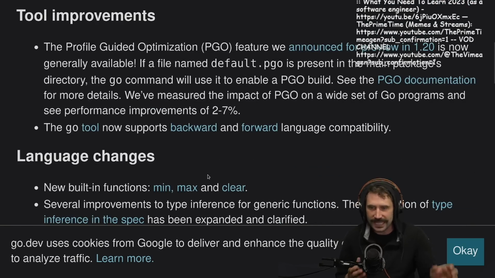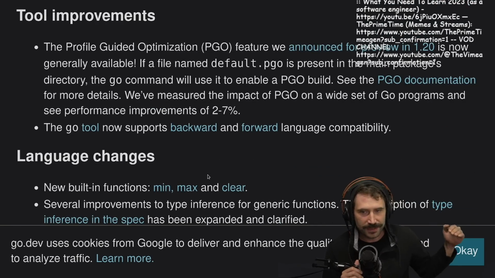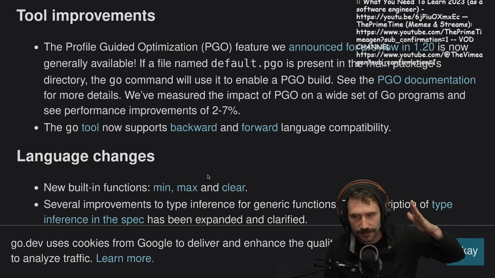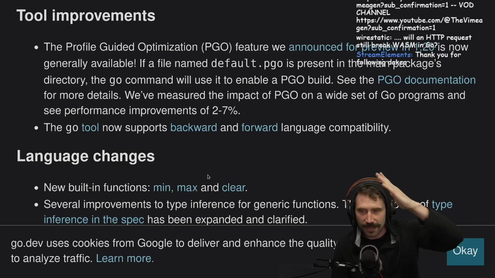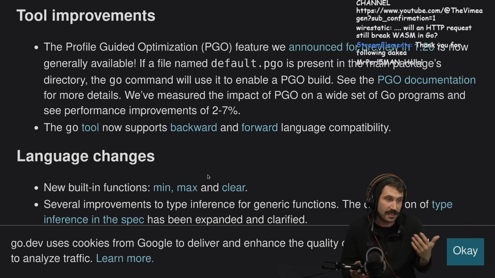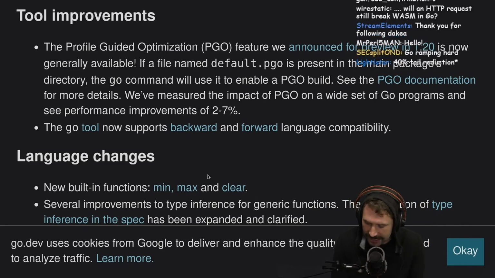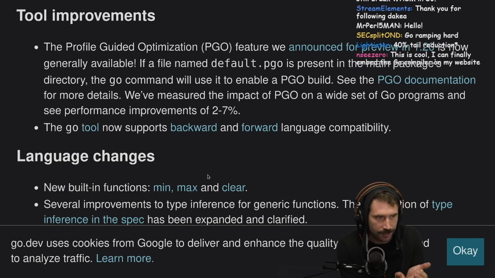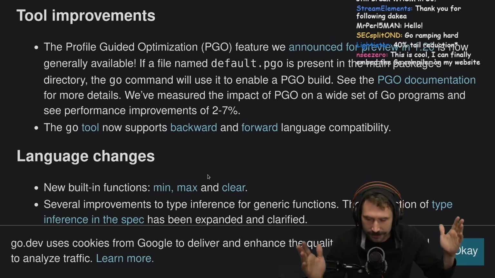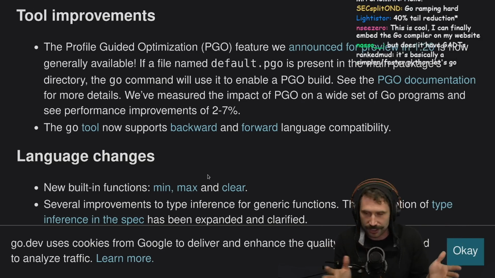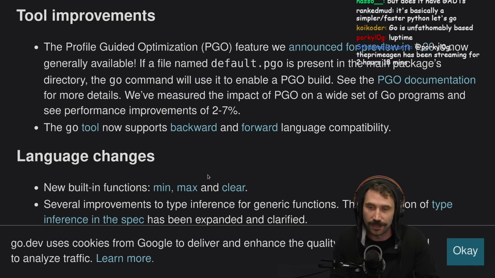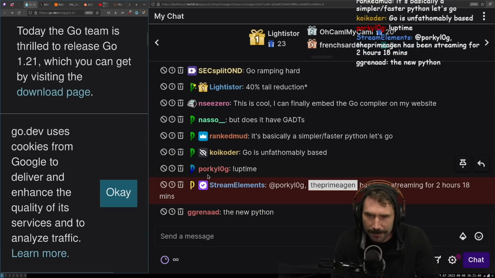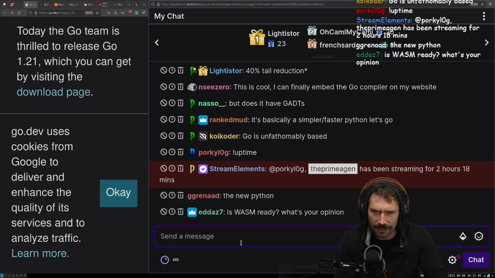I really do feel like Go is hitting this really cool curve, where it's going to provide everything you want. It's going to have just enough generics. It's super constrained in features. It's very, very simple. And I just feel like it's going to become a really amazing language. I think it's very, very fast. It's so easy to get it right when writing parallelized code. Just go func yourself. There are no colored functions. It just seems to be pretty good. There's a lot of really great reasons to like Go. And so I'm very happy about it. It is unfathomably based.